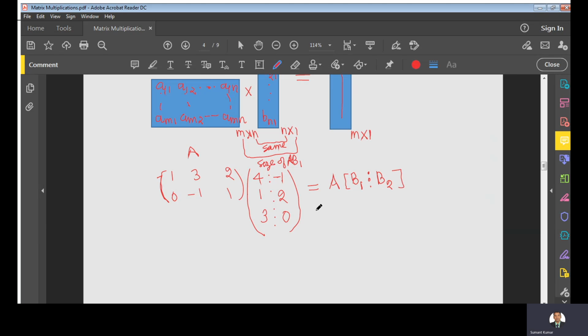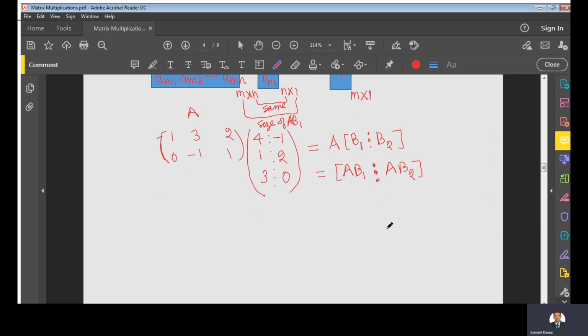When we do this multiplication, A times B1 will construct the first column of the product, and A times B2 will construct the second column of the product matrix.